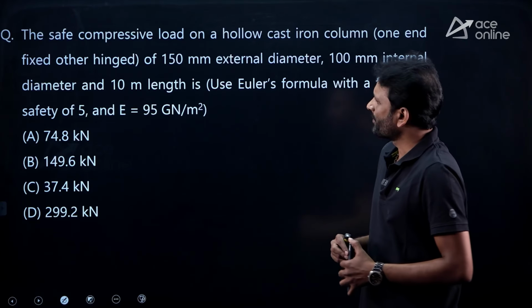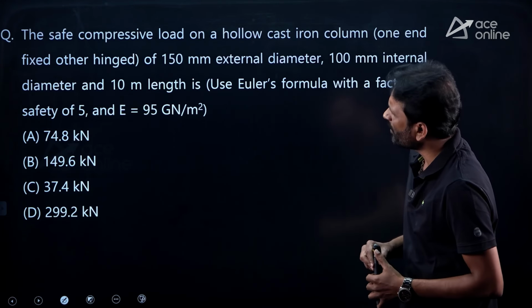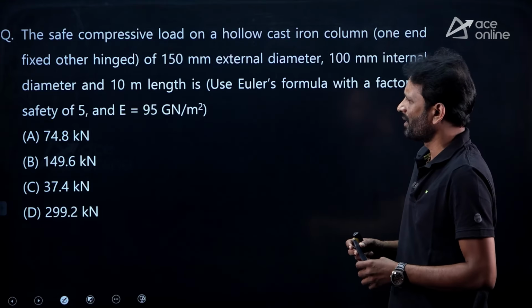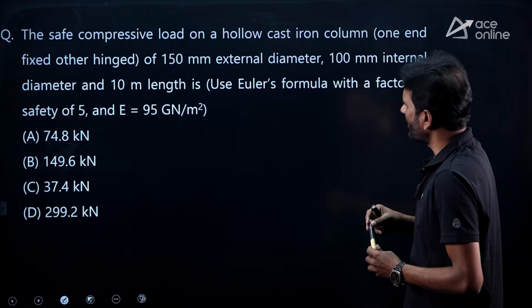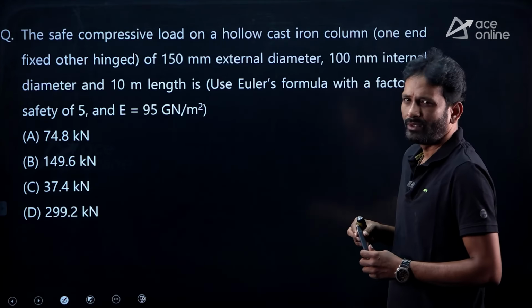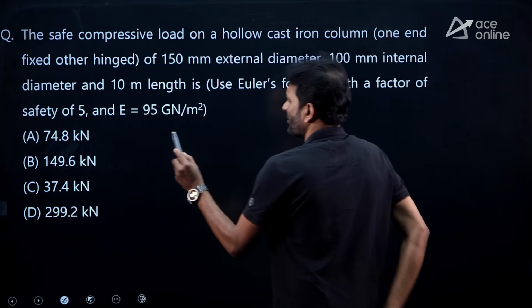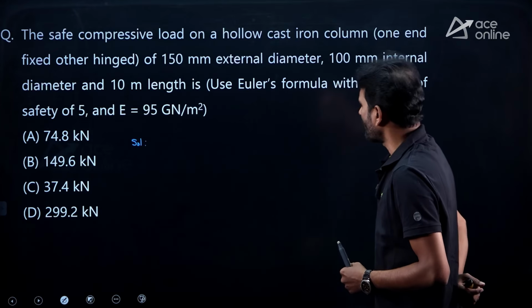This is from columns. The safe compressive load on a hollow cast iron column, one end is fixed and other end is hinged, of 150 mm external diameter and 100 mm internal diameter and 10 meter length, we need to find out the safe load. So, safe load, how I am getting this one? Failure load divided by factor of safety.